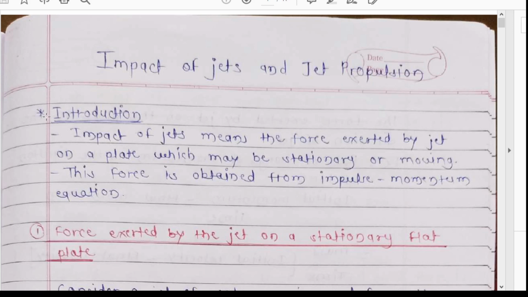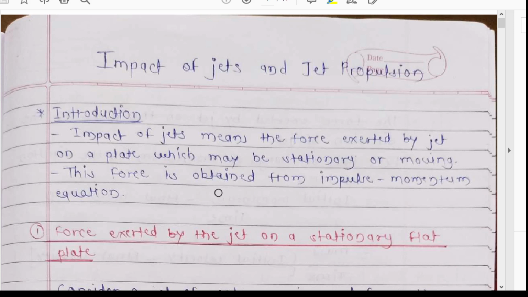Now this is the introduction. What is meant by impact of jets? Impact of jet means the force exerted by the jet on a plate, which may be stationary or moving, as I have already explained. This force exerted by the jet on the plate is obtained from the impulse momentum equation. You have already studied this in dynamics of flow. This force can be obtained by Newton's second law of motion.